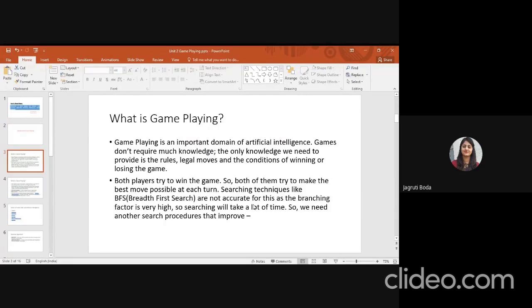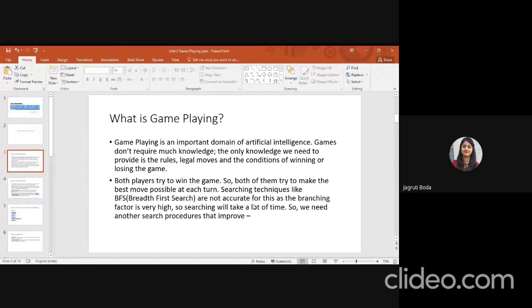The only knowledge we need to provide is the rules, the legal moves, and the condition of winning or losing the game. So if you are developing a game, the basic requirement is the rules, the moves or next actions the user can play, and the condition of winning and losing. This is the basic requirement for developing a game.